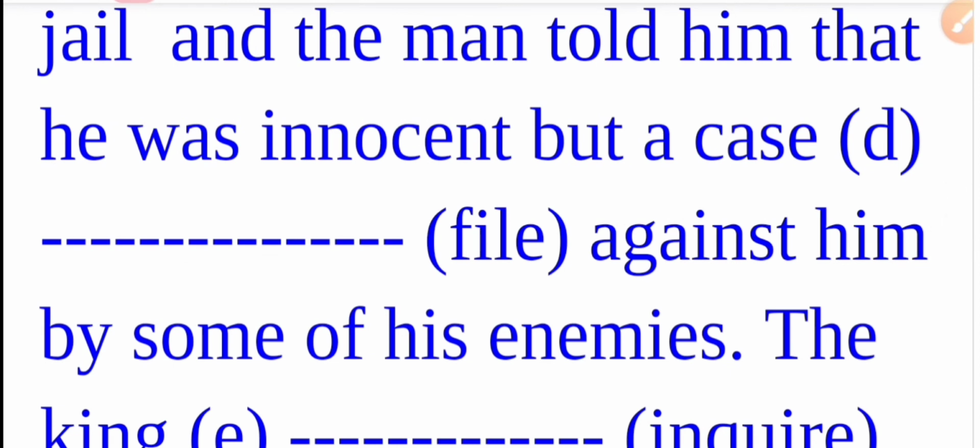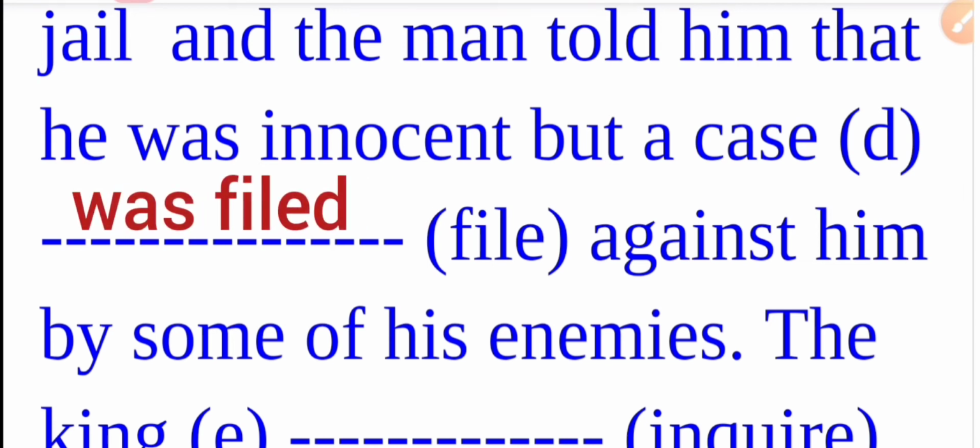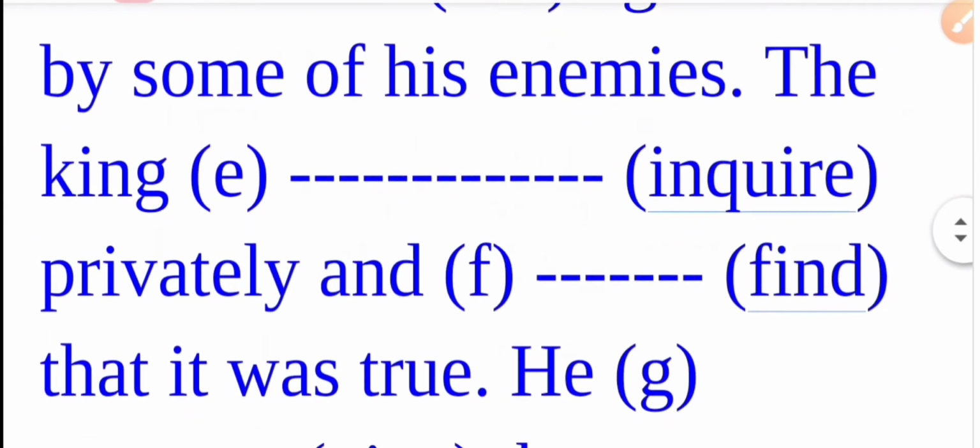Learners, the subject of this part is a case, and the verb is filed. So you can understand it is in the passive form. According to the rules of passive voice, we write first the be verb, then the past participle of the verb. As it is in the past tense, the be verb is was. A case was, and the correct answer is was filed, the past participle of file. A case was filed against him by some of his enemies.